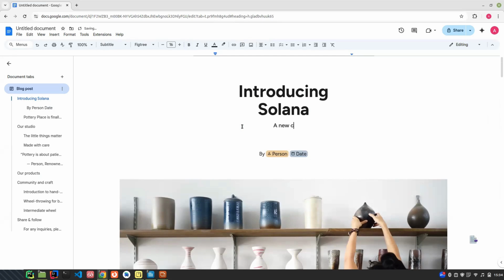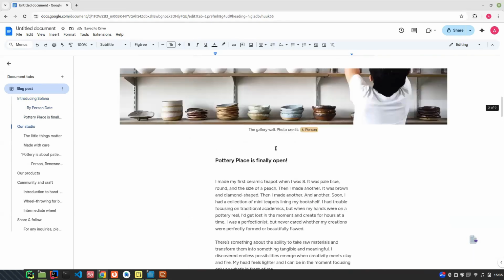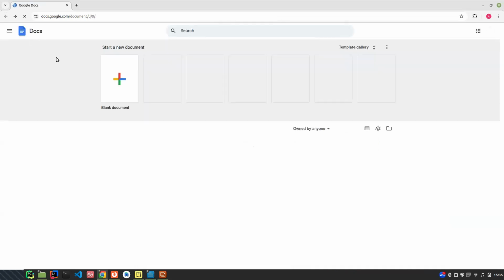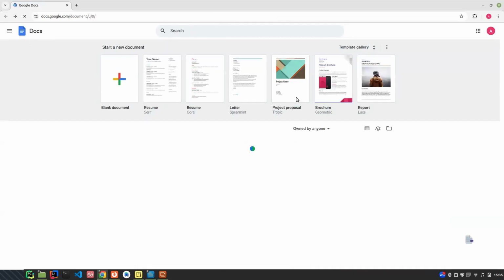A new cryptocurrency. I don't know how to spell crypto again. Cryptocurrency. A new cryptocurrency in the markets. Something like that. So you can just edit a template. And if you don't want to use a template, you can go back again and just write your own from scratch. You can select a template. So that's the first one.